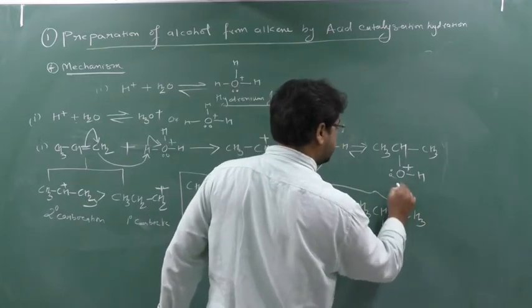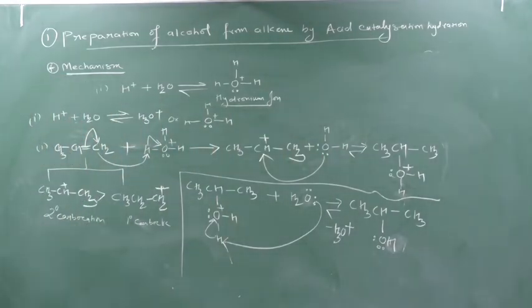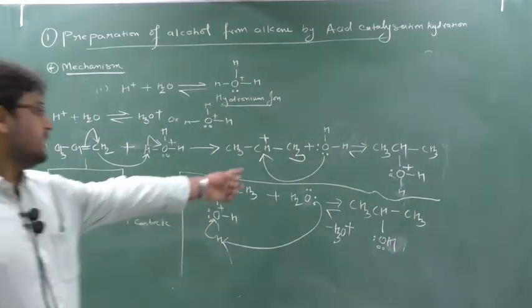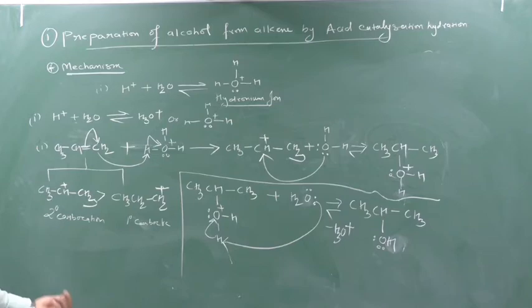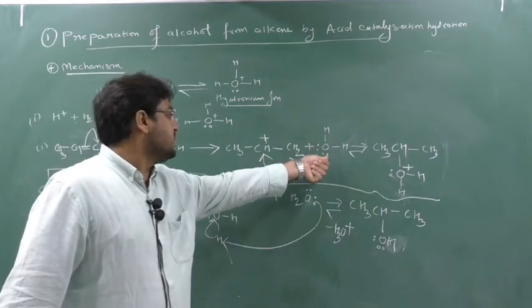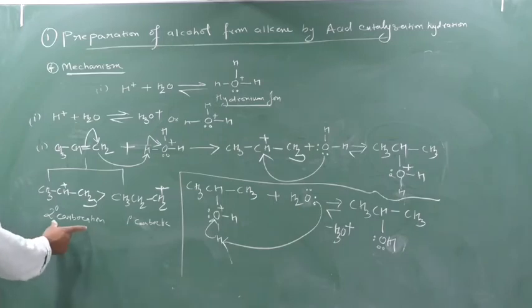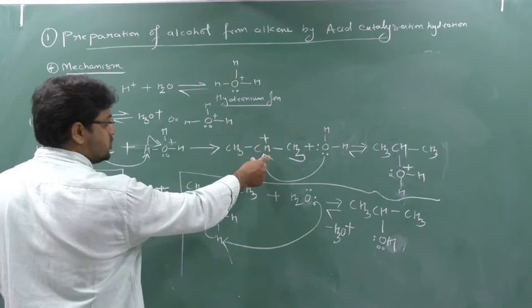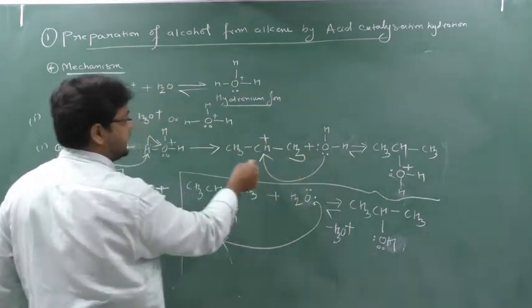Are you understanding or not? In this way a second degree alcohol is formed. Now you can see that due to this 2 degree carbocation, which is stable, there is an attack of oxygen here. I started the reaction from here due to this 2 degree carbocation, as I know it was more stable. Then the plus charge is here, and this oxygen came here.